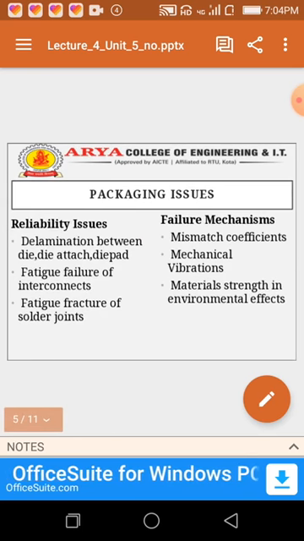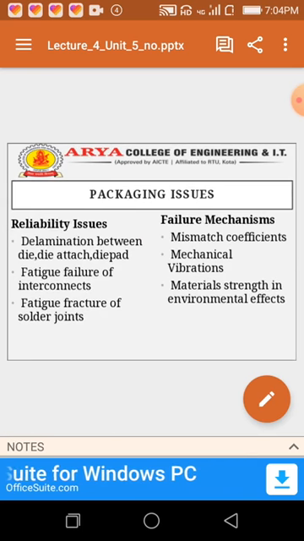Packaging issues, reliability issues: delamination between die, die attach, die pad, fatigue failure of interconnects, fatigue fracture of solder joints. Failure mechanisms include mismatch of thermal expansion coefficients, mechanical vibrations, material strength and environmental effects.